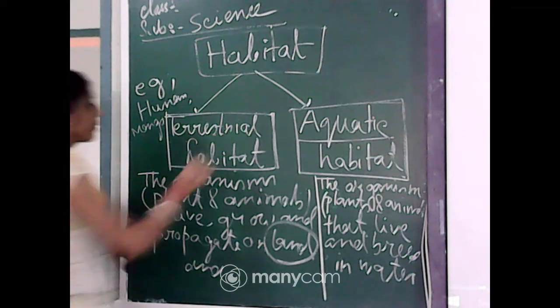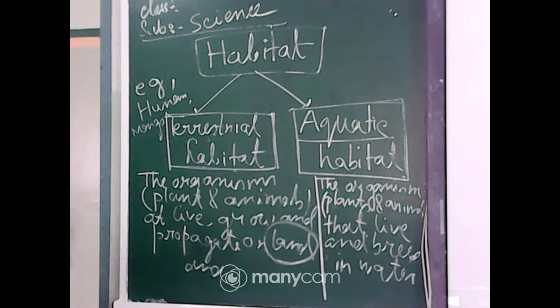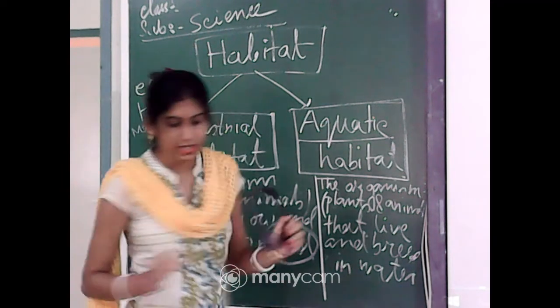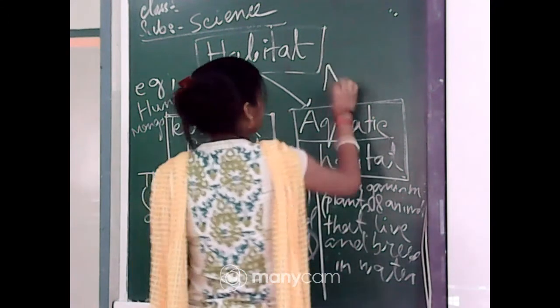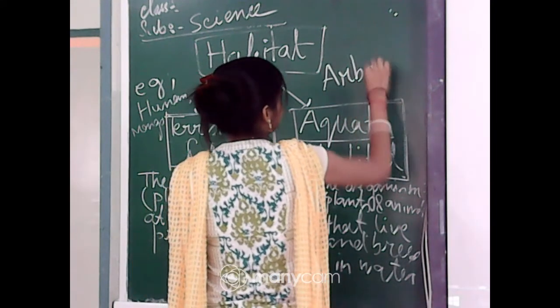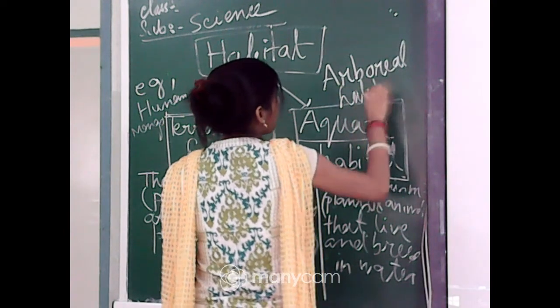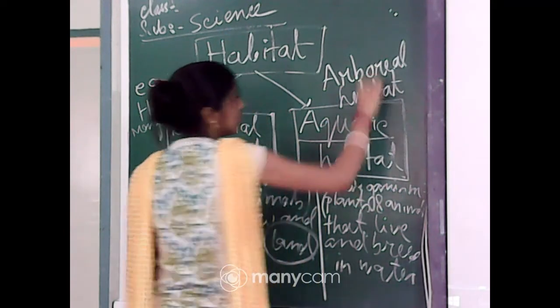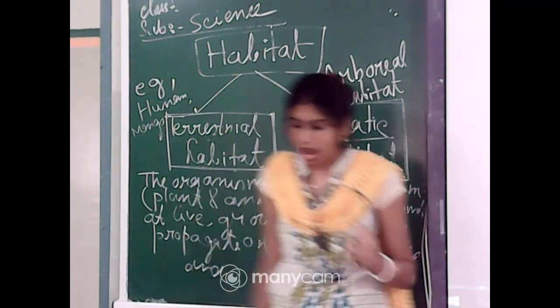So these two are the main divisions of habitat, and besides that there is another one, the arboreal habitat. Those organisms which live on trees are considered to have an arboreal habitat.